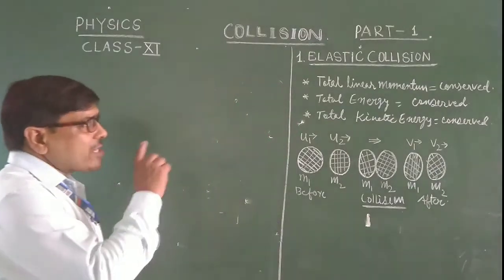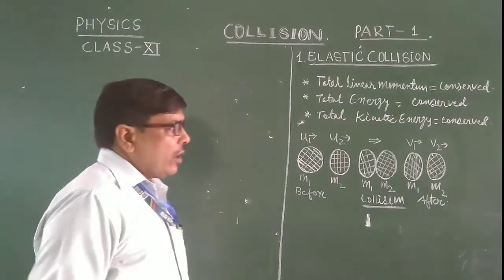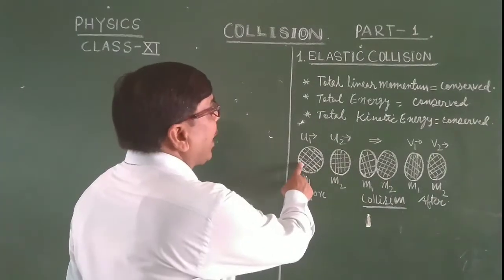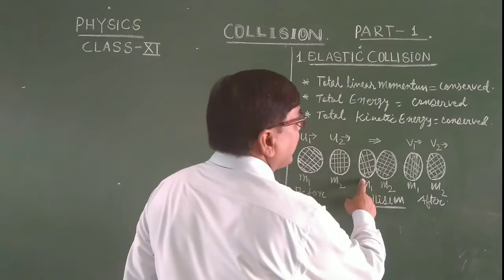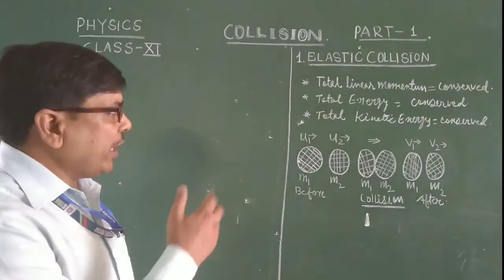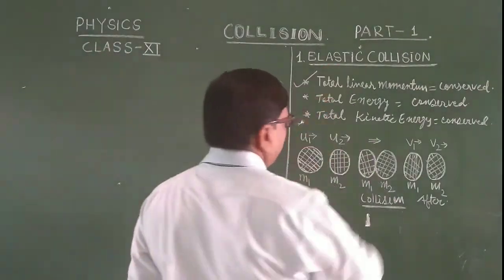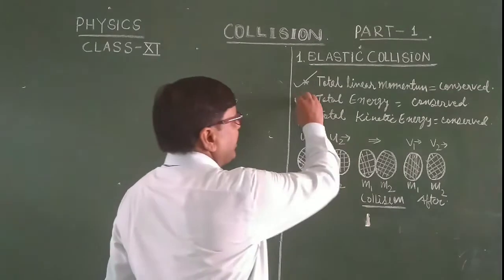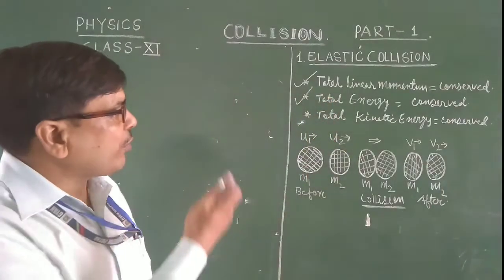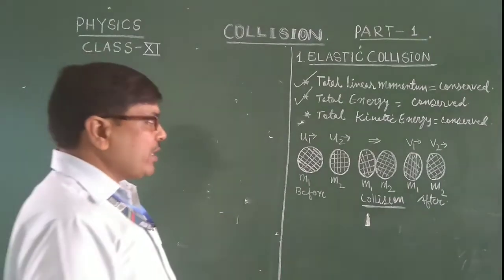Elastic collision is defined as a collision in which the two objects collide and after the collision they move with separate velocities. In this, total linear momentum is conserved and total energy is conserved, as we know from the law of conservation of linear momentum and the law of conservation of energy.